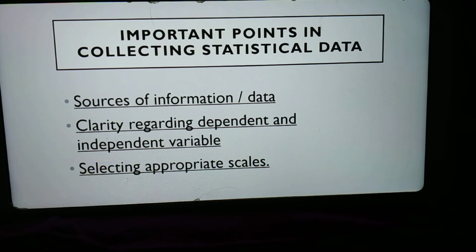For instance, if we are determining the relation between rainfall and agricultural production in a region, then the rainfall is the independent variable and is represented on the x-axis, and agricultural production is the dependent variable and is represented on the y-axis. The next is selecting appropriate scales. In order to obtain a systematic graph with clarity and appropriate size, proper scales must be taken on both the axes.